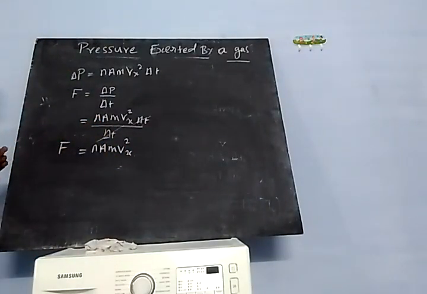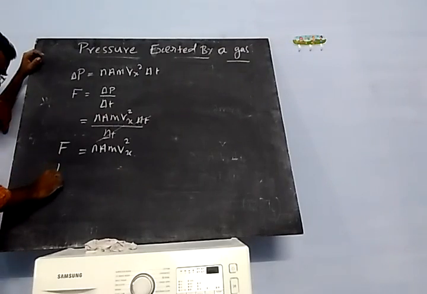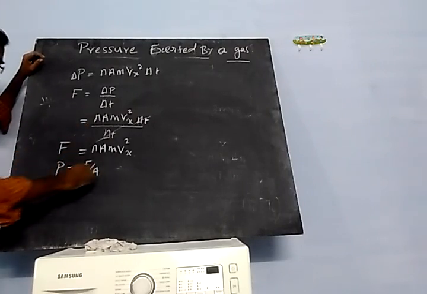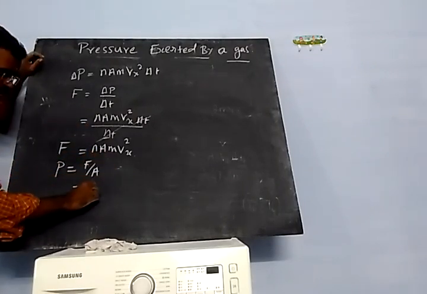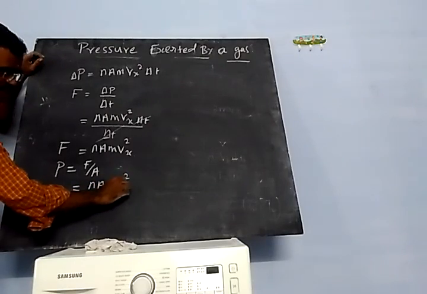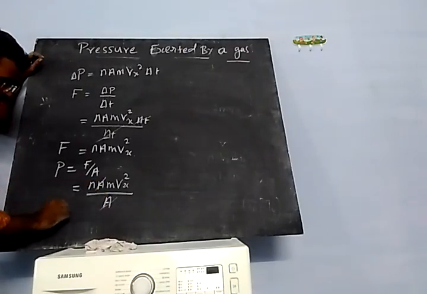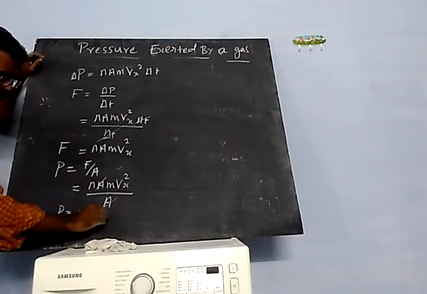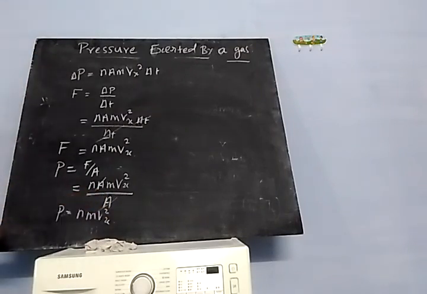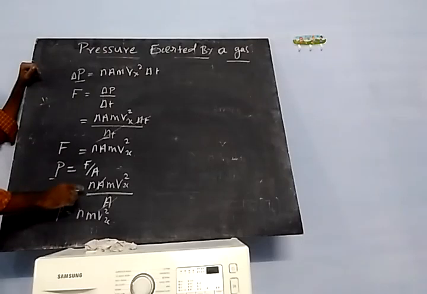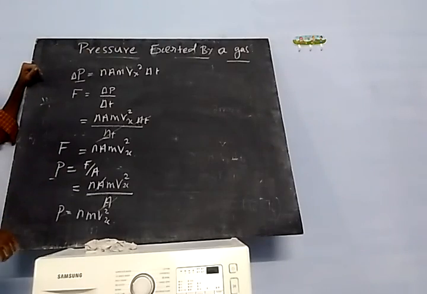Pressure exerted by the walls of the container: P is equal to, what is the formula? Force per area. So force is equal to N m v squared x, divided by area A. A cancels, so we get P is equal to N m v squared x. Here this one is momentum and this one is pressure, don't confuse it. Pressure is equal to force per unit area.